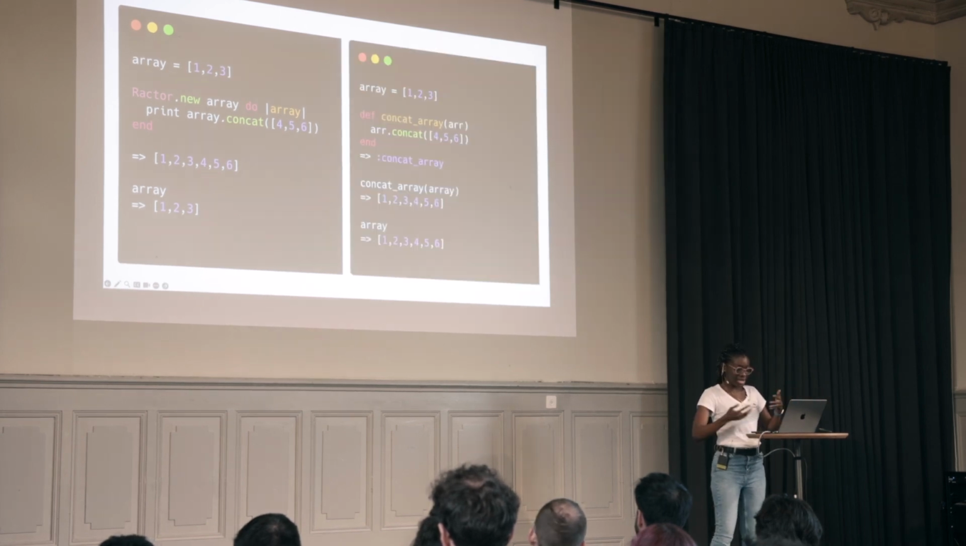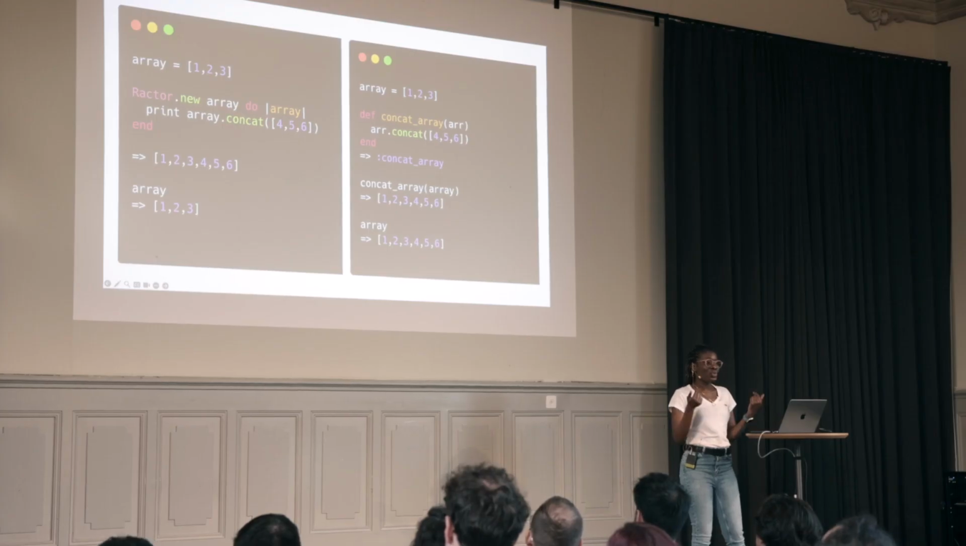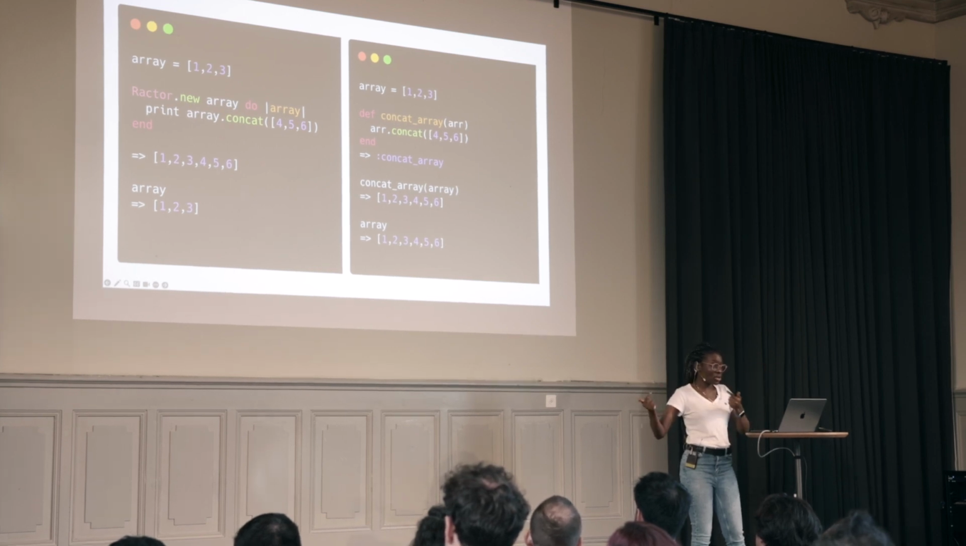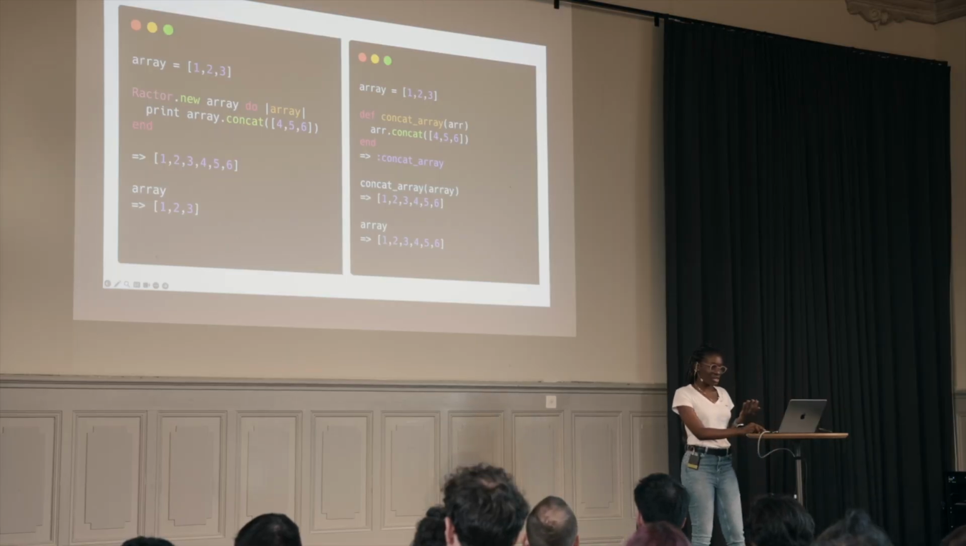So let's see. In a Ruby method, we have a concat array method, and within it, we mutate this external array. When we do that, we get 6 items, and when we access this same array, we still get 6 items. That's not what happens with the Ractor. As we can see, we have 6 items, but then the array is still 3 items. So this begs the question, what array got concatenated within the Ractor?